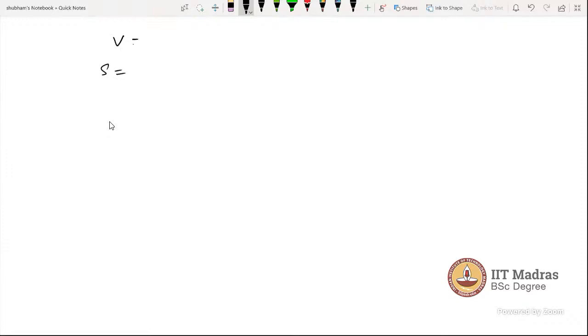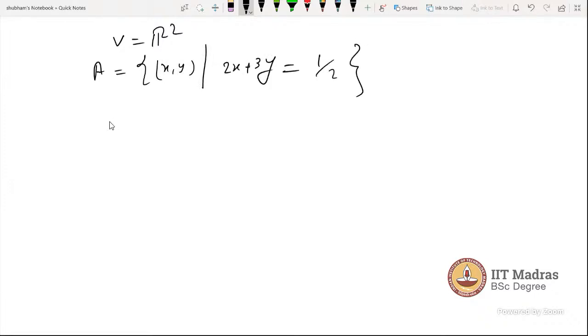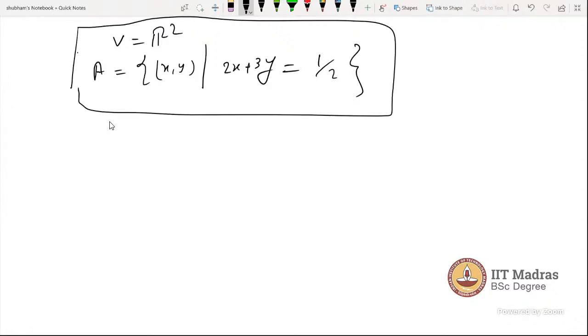So I am taking the vector space R2 with usual addition and scalar multiplication, and I am defining a set A, which is defined as (x, y) such that 2x plus 3y is equal to 1 by 2. Now I am asking you whether this A is a subspace of this vector space V, which is exactly R2, or not. Now tell me. No, sir, it is not.